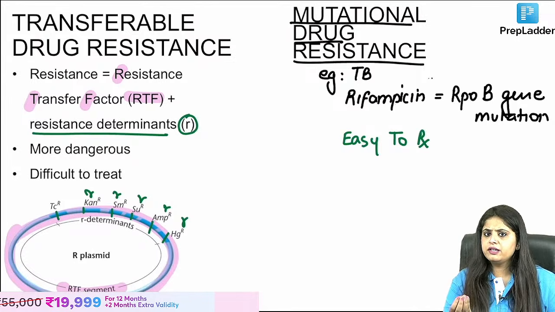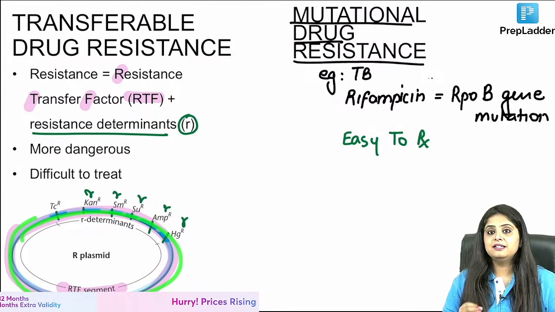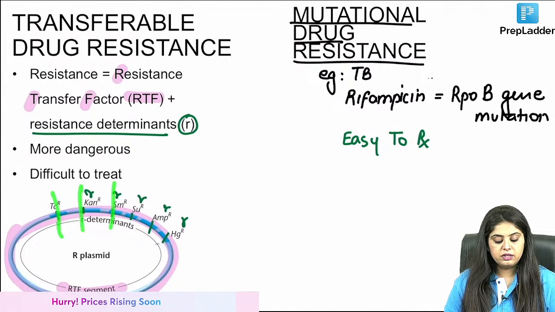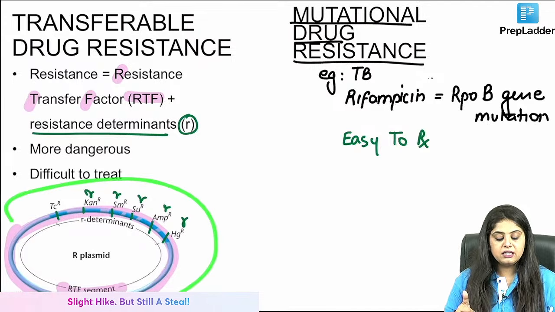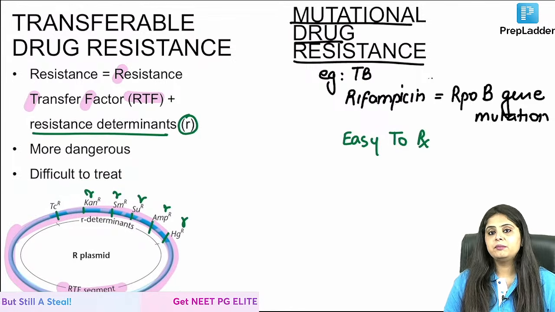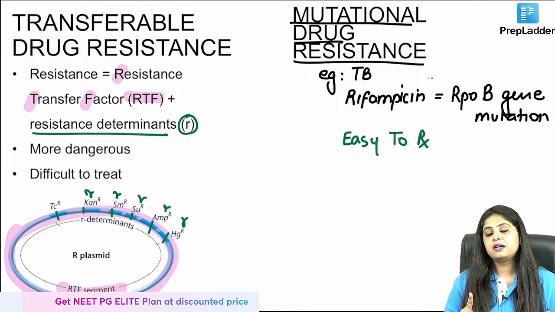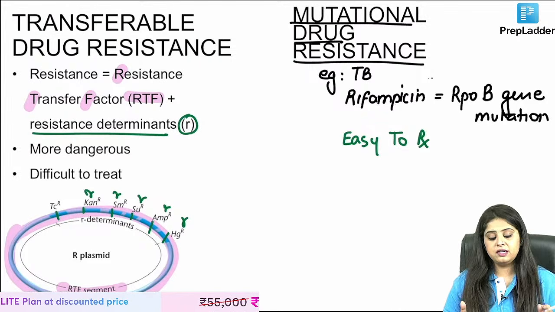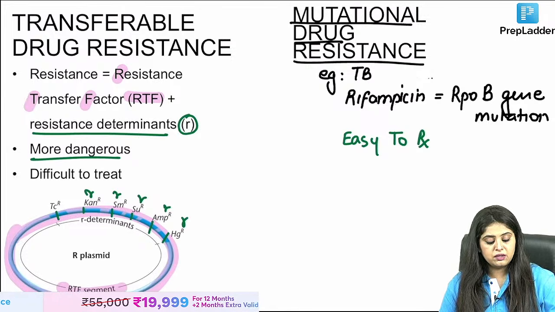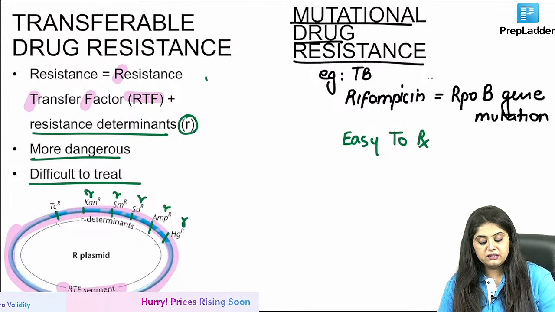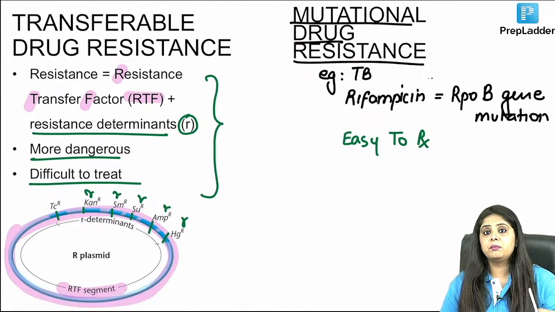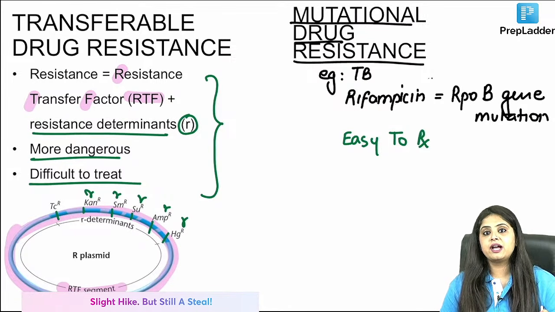So can I say, for example, this one taxi is able to transfer 1, 2, 3, 4, 5, 6 drug resistances in one go. If any bacteria gets this, ma'am, it's a jackpot. In one go, that bacteria becomes resistant to 6 antibiotics. So this is very dangerous, and may God save this person. This is very difficult to treat. This means this is the bacteria's strength, power. If he or she, the bacteria, gets it, then it has won a jackpot in life.